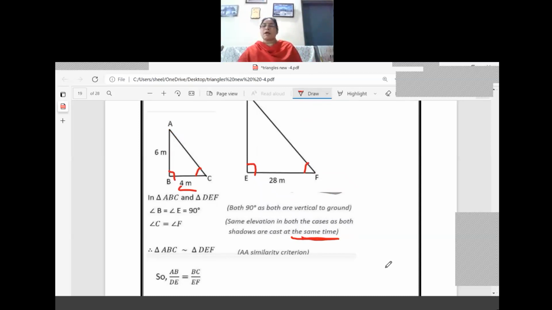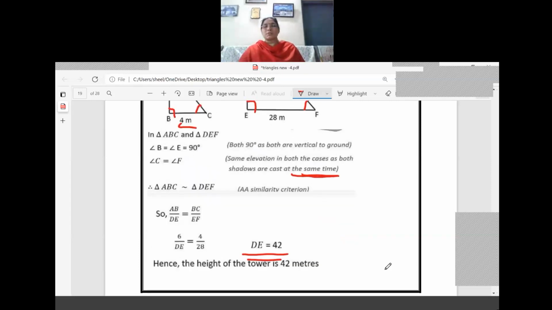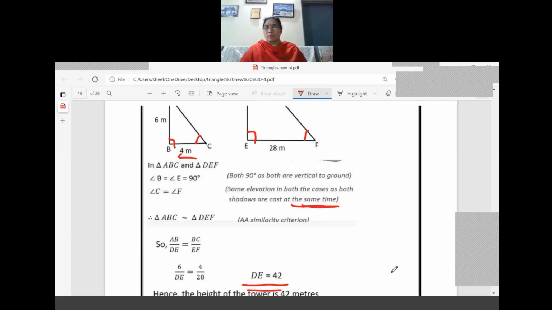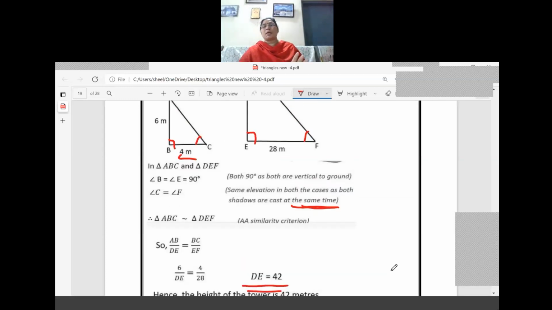So first we have to prove the similarity criteria, and we have proved it by AA only. What is the height of the tower? It is equal to 42 meter. So two angles are required. One is with the ground, it is vertical only, so the tower with the ground means 90 degree.